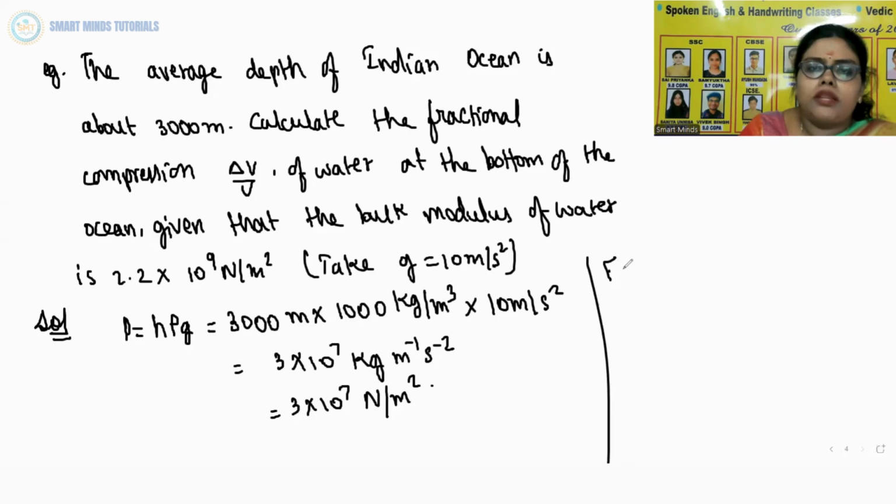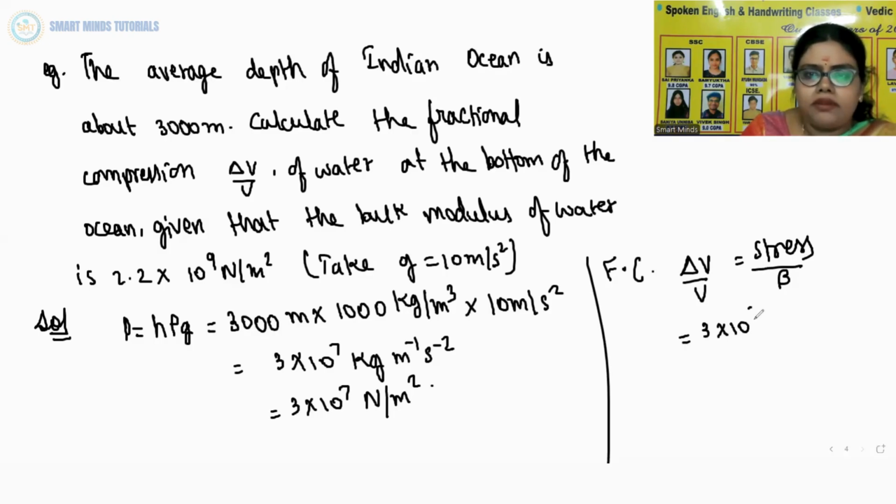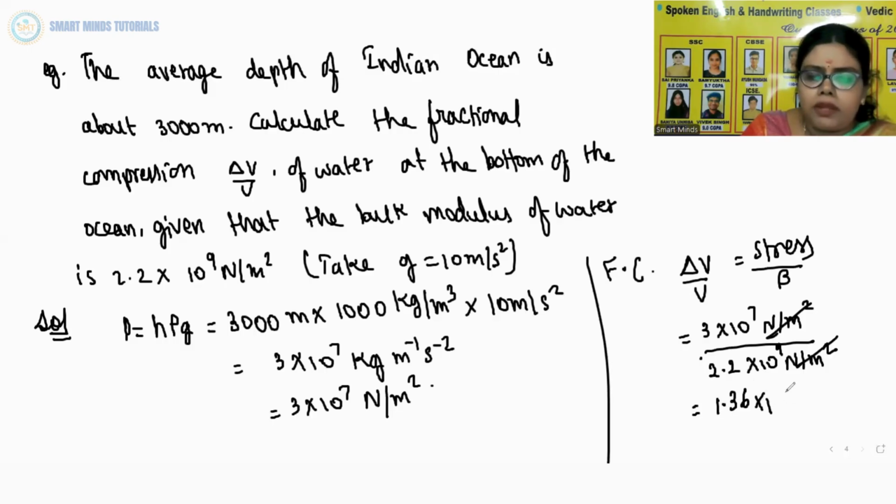Now to calculate the fractional compression, delta V by V, that is stress by B. Stress is 3 into 10 power 7 Newton per meter square divided by the bulk modulus, 2.2 into 10 power 9 Newton per meter square. Newton per meter square gets cancelled. If you cancel out these terms, you will get 1.36 into 10 power minus 2, or you can say 1.36%.